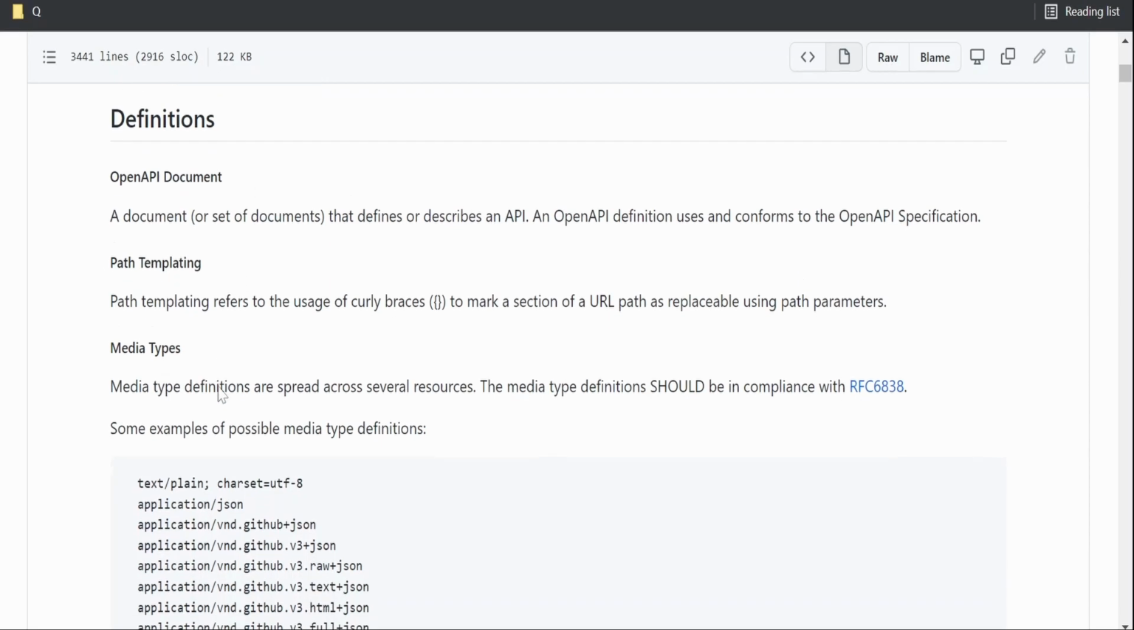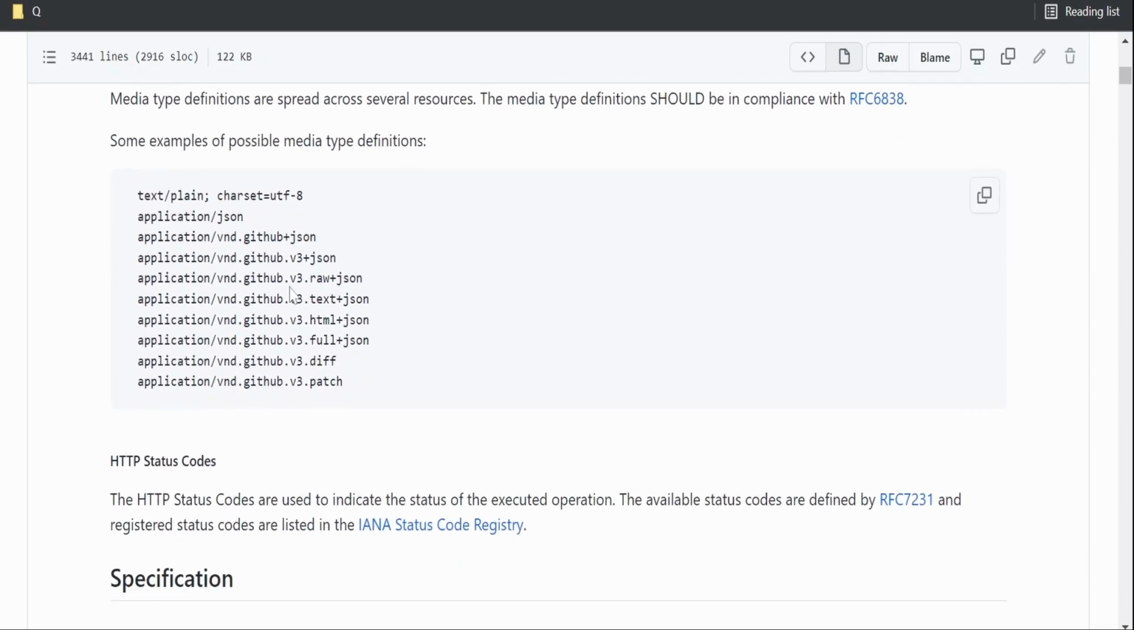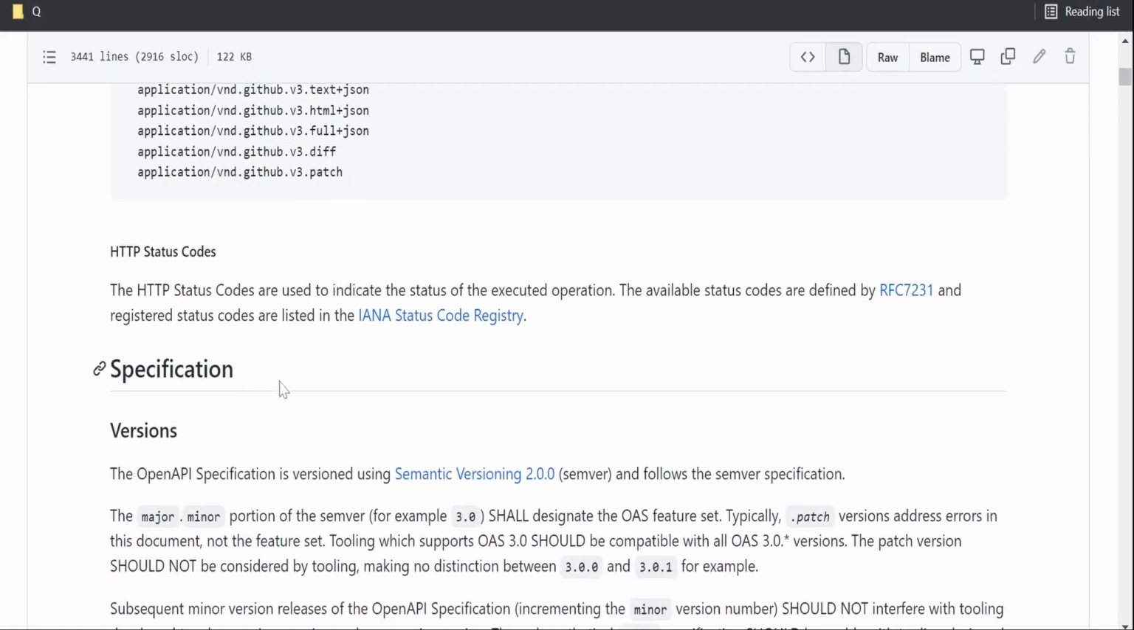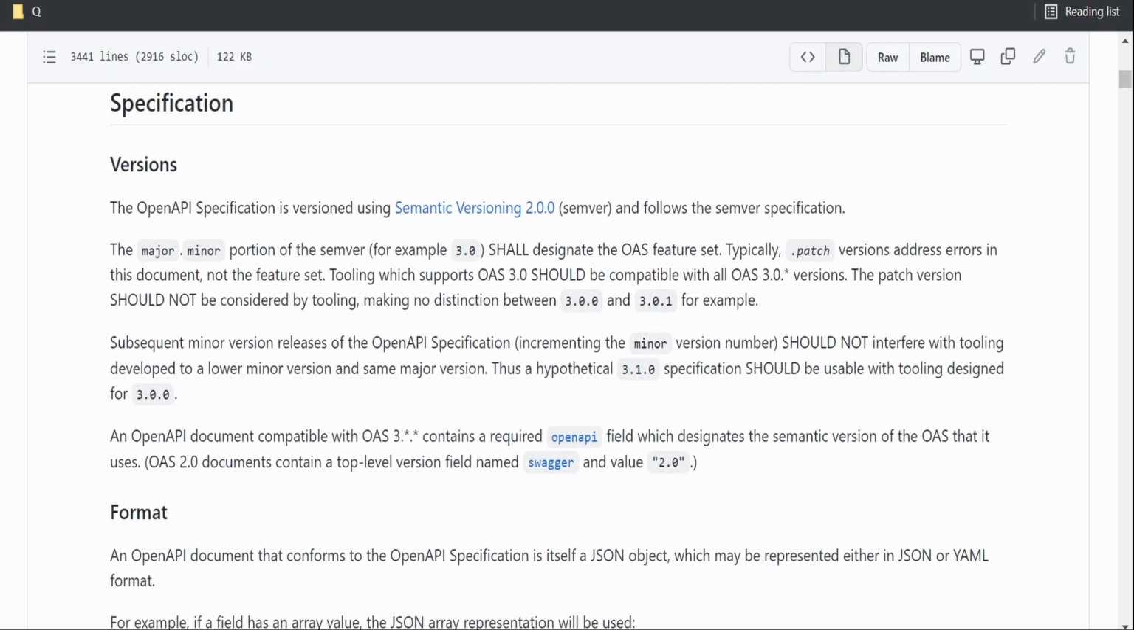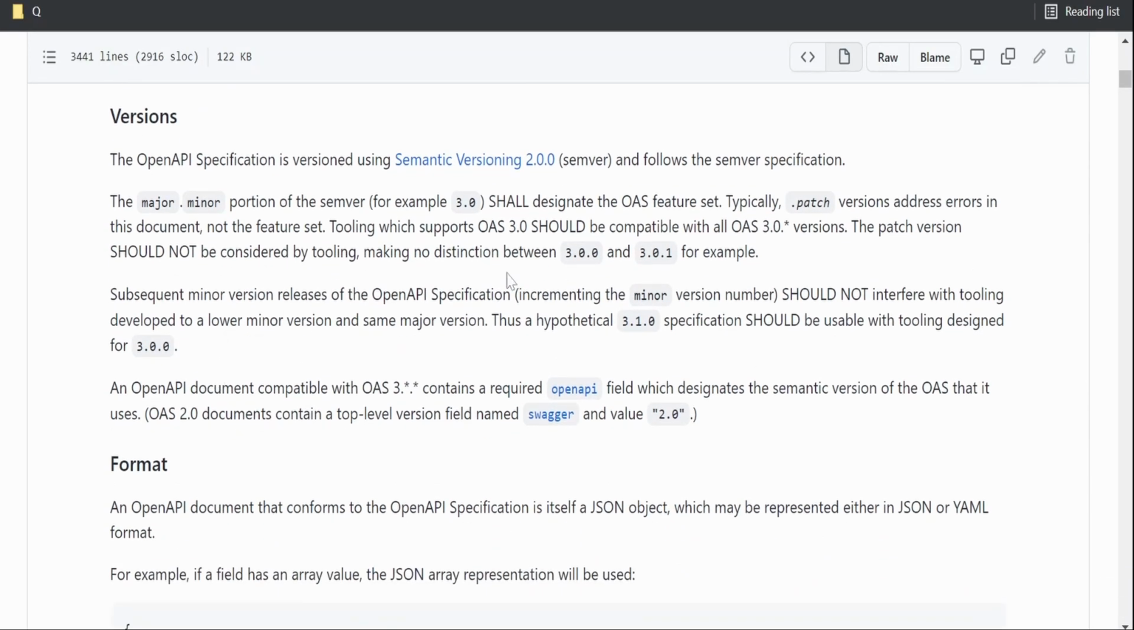OpenAPI document, path template, media types. What are the media types supported by OpenAPI documentation? HTTP status. We'll discuss all those things shortly. There are the versions. Even in the GitHub repository, you will find the documentation for each and every release available.